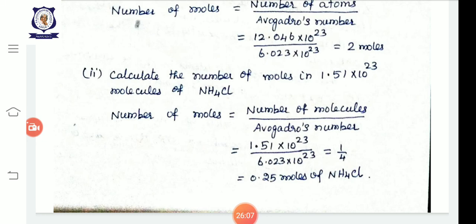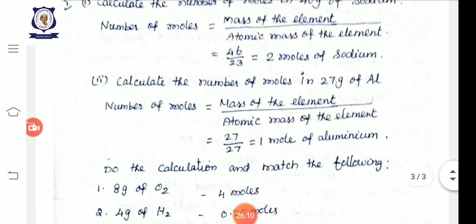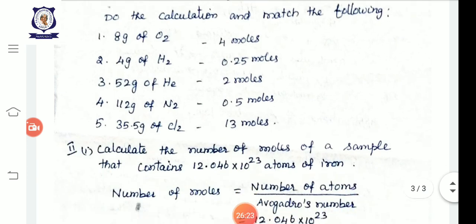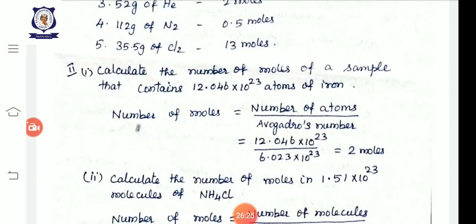Thus, we can calculate: if the mass of the element is given, we have to divide by the atomic mass or molar mass, that is the molecular mass of the element. That is one formula. Another type: if the number of molecules or atoms is given, we have to divide the number by Avogadro's number, which again gives the number of moles. So these are the two types of formula to calculate the number of moles, and another two types you may see in our next class.